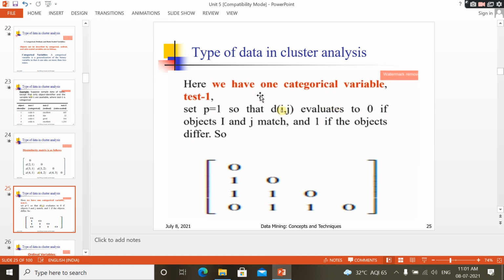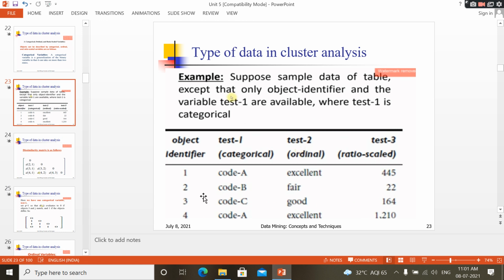Here we have one categorical variable, test 1, so for test 1 you just consider p equal to 1. Dij evaluates to 0 if the objects i and j match. For example, 4 comma 1 match, code A matches, so that is 0.